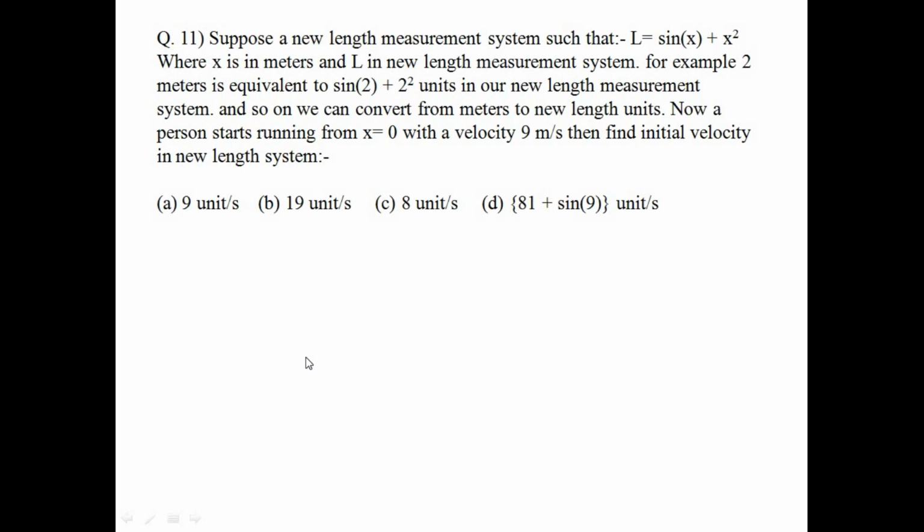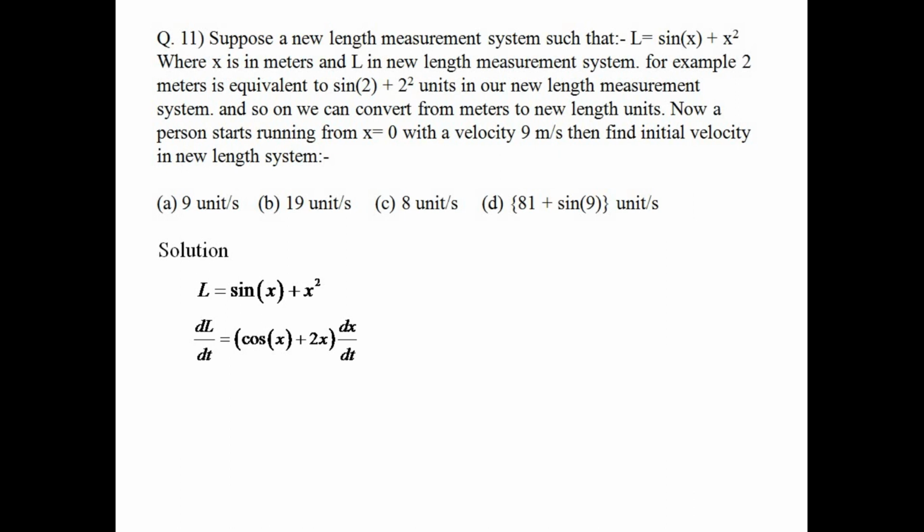Actually this question is really easy. It's not at all difficult, though it seems very lengthy. The initial velocity in our new length system is nothing but dL by dt, because L is a measurement of distance and t is time, so dL by dt will give you the velocity in the new length measurement system. I have just found the first derivative on both sides: left side dL by dt, right side cos x plus 2x times dx by dt.